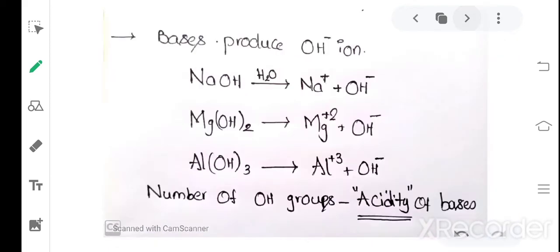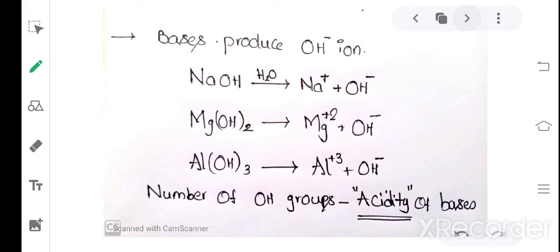And next topic, bases produce OH minus ions. If you compare bases with acids, acids are producing H plus ions, hydrogen ions, and bases are producing OH minus ion, that is hydroxide ion. That is how the bases are producing OH minus ion in aqueous solution.